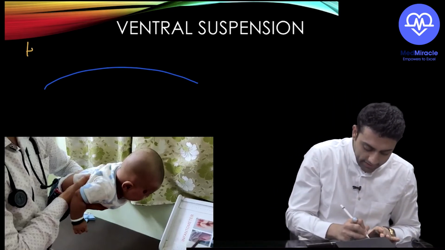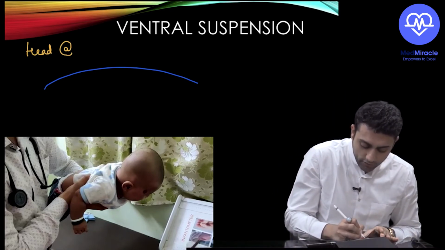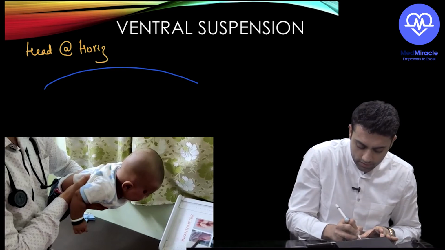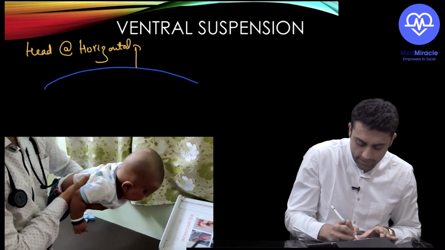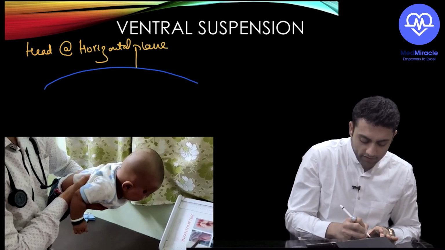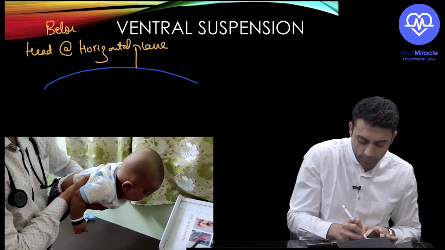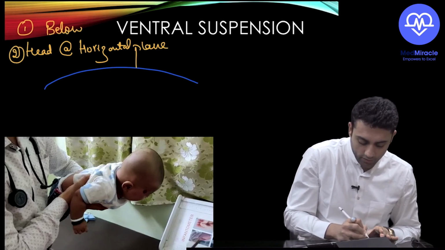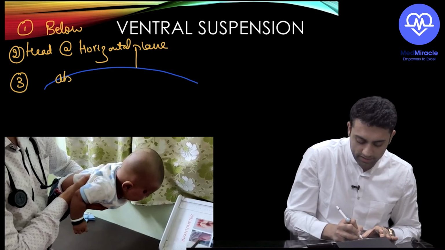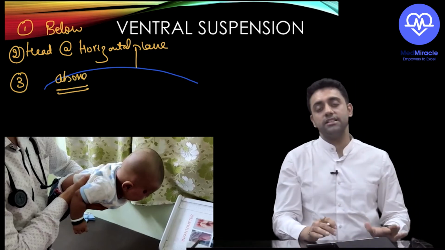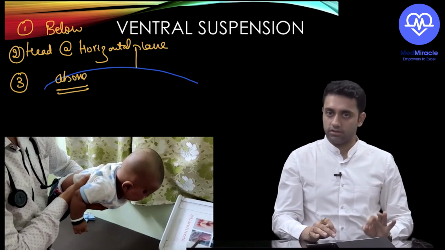So head basically at the level of horizontal plane, just write it. Then we have number 1 is below the level of horizontal plane, second is at the level of horizontal plane and third is above the level of horizontal plane. Are you understanding? Yes or no? These 3 important things you need to know.